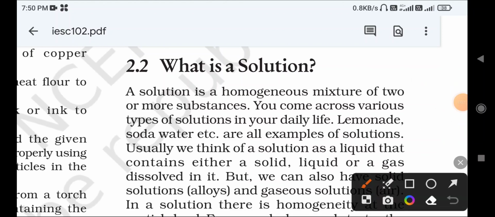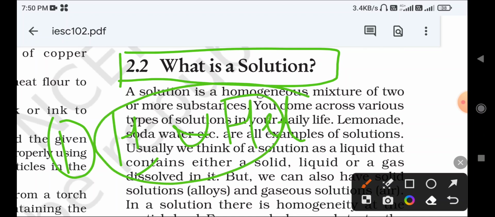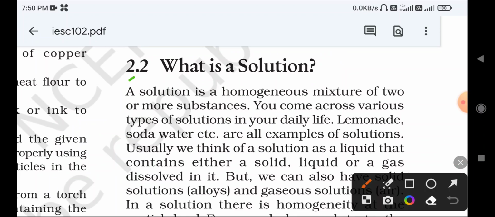So now we'll be discussing solutions. In previous videos we discussed the types of mixtures, that is, a homogeneous mixture and a heterogeneous mixture. Right now we'll discuss the meaning of a solution. First, a 1 mark definition comes here: what is a solution?